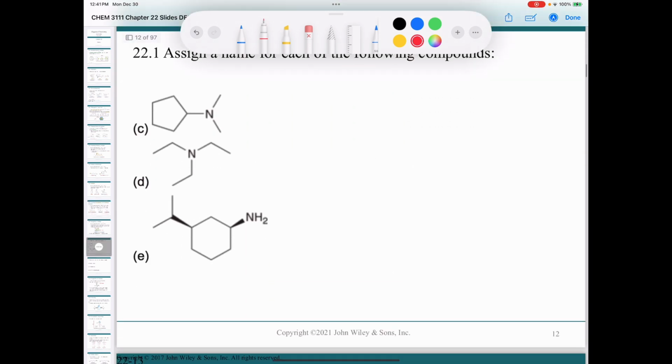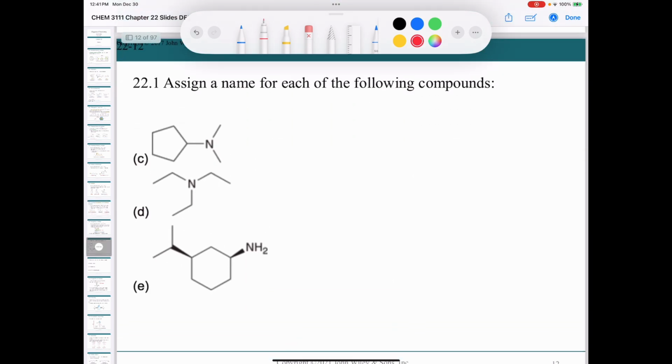All right, so let's take a look at these examples, and we'll start with the first one. And this one is a great practice problem, C, because you can, again, name this using the systematic way or the common way. I'm going to use the red ink for common, so we'll start with common. Okay, and we can name all these groups. There's a cyclopentyl, and there's 2 methyl groups.